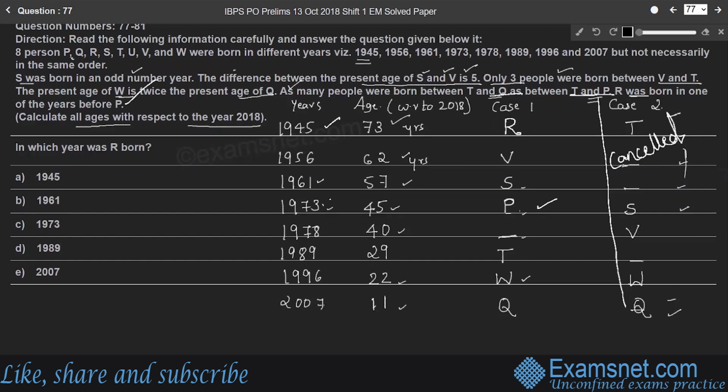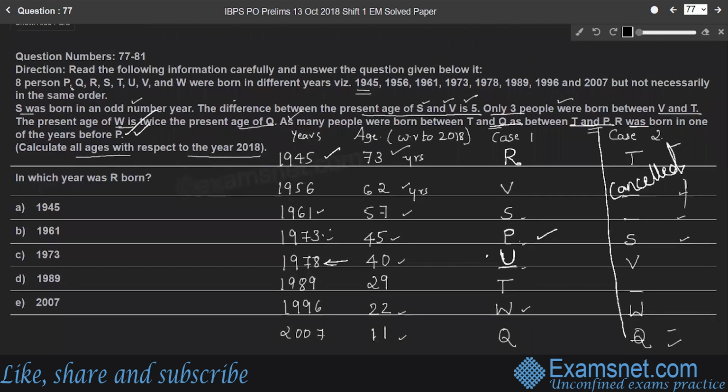P, Q, R, S, T, U. So only U is remaining, who is born in the year 1978, right? So all conditions got over here. So the question is, question 77. In which year was R born? So the person R was born in the year 1945, right? So option A is the right answer.